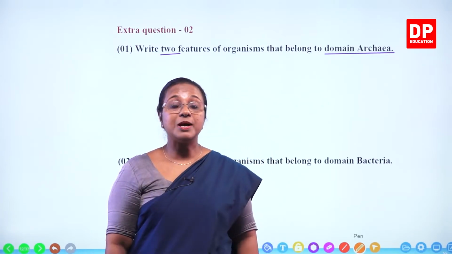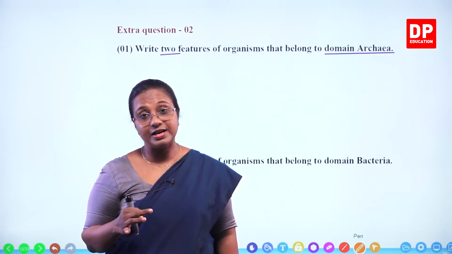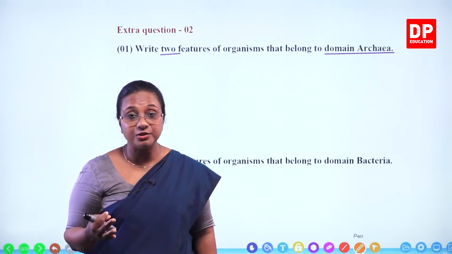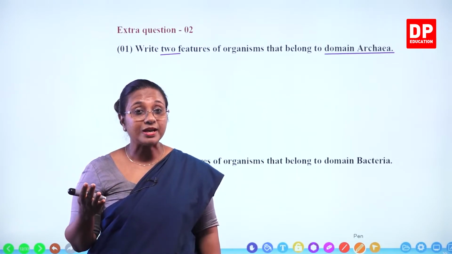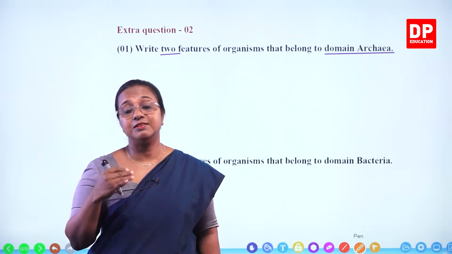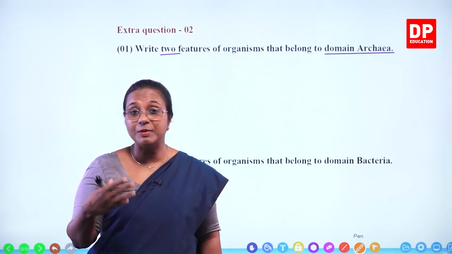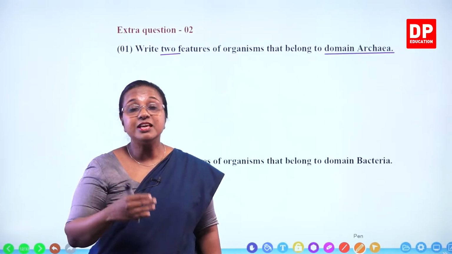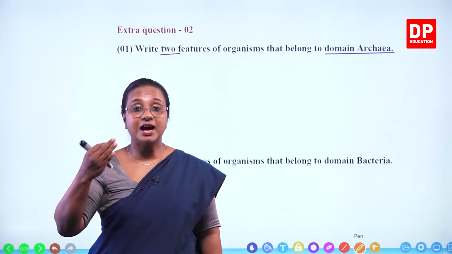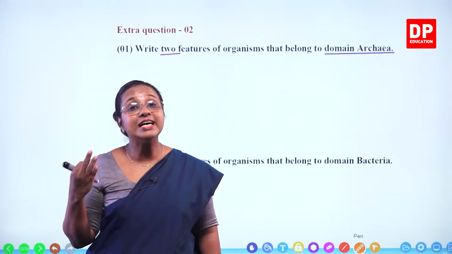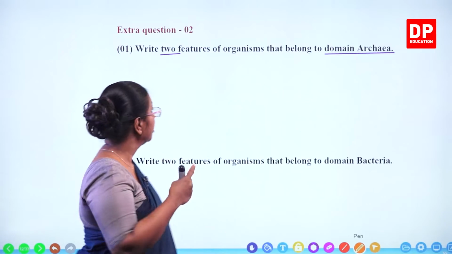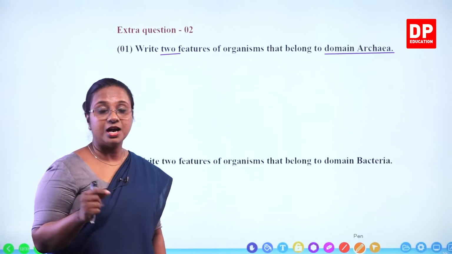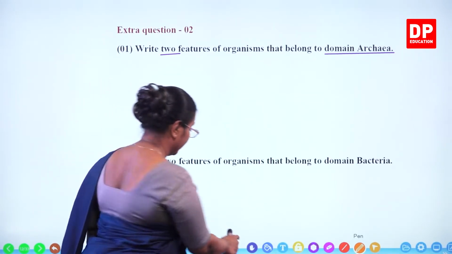So domain Archaea, what are they? Methanogens and halophiles. They are all unicellular. Their body is made up of prokaryotic cells. Are they sensitive to antibiotics? No, they are not sensitive to antibiotics. So they cannot be destroyed by antibiotics. And where do they live? They usually live in extreme environments like hot springs, ice glaciers, deserts, all the extreme environmental conditions. So those are the features of organisms that belong to domain Archaea. So you are supposed to write two features.